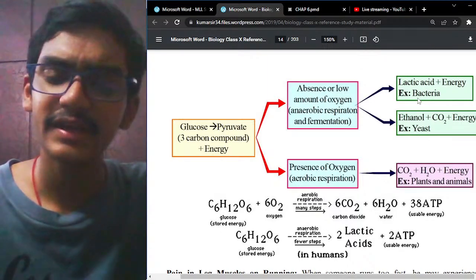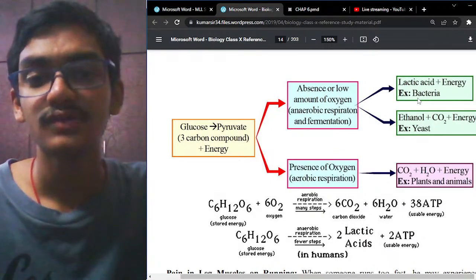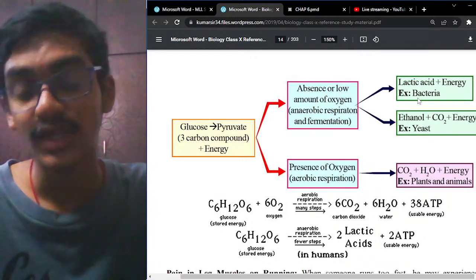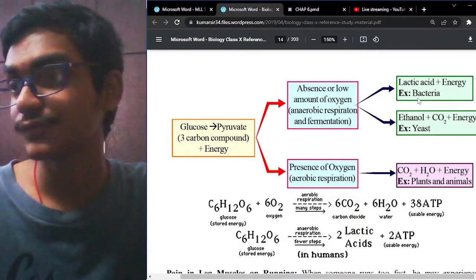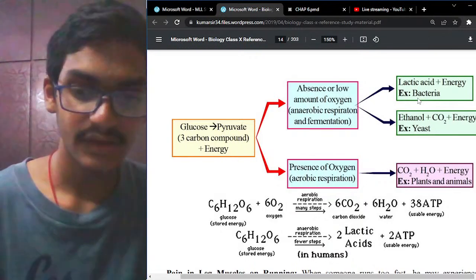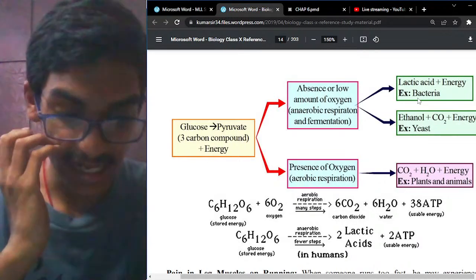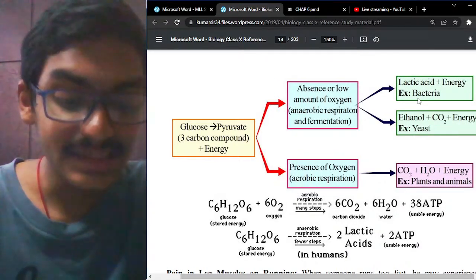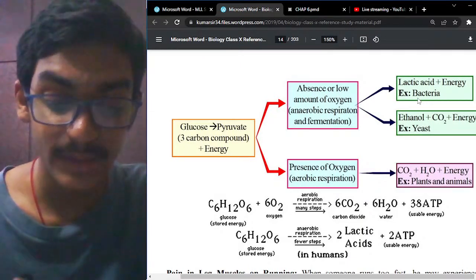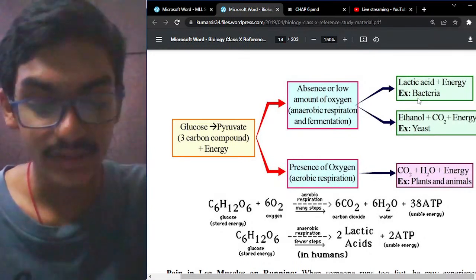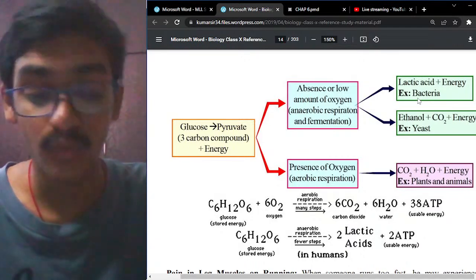Aerobic respiration takes place in plants and animals, human beings and everything. Whereas anaerobic respiration takes place in different organisms, for example, in the absence of oxygen, the fermentation process. So let me read out, this is a very important process. In the fermentation process, this anaerobic respiration takes place because yeast and some other bacteria show anaerobic respiration. Microorganisms present in food and alcohol cause fermentation. The most well-known example of fermentation is seen in the production of wine and beer.